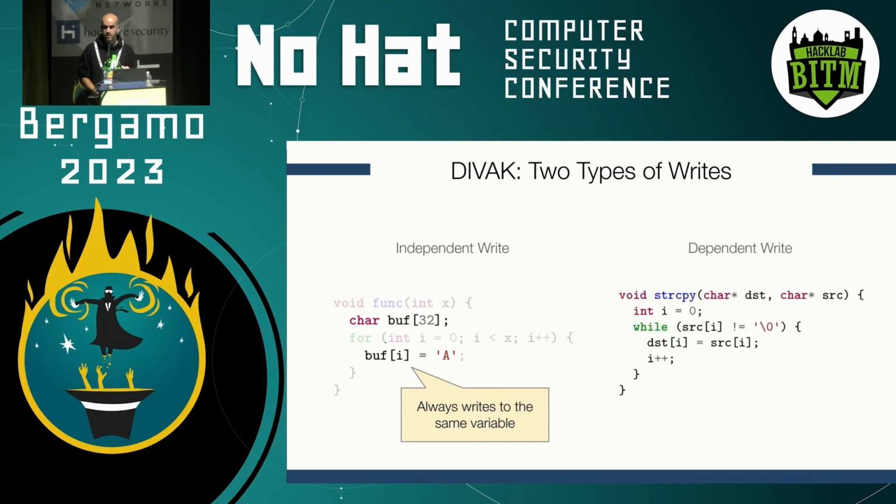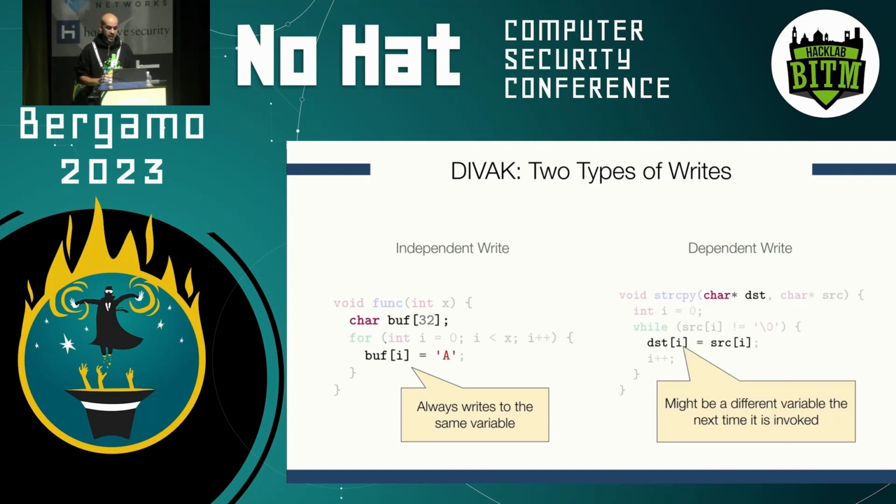Things are different in the case of dependent writes. In this case, we are dealing with write operations that might write to different variables or different objects during different invocations. So we see in this example that we have a string copy, and the instruction that eventually writes data in memory is going to write to a memory region that is pointed to by a pointer passed as a parameter to the function. So if we call this function several times, every time we'll probably have a different destination address for this write operation.